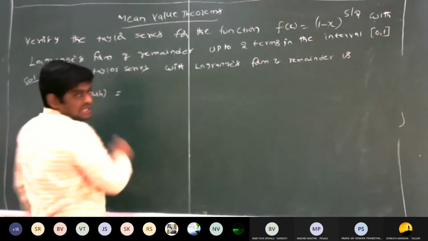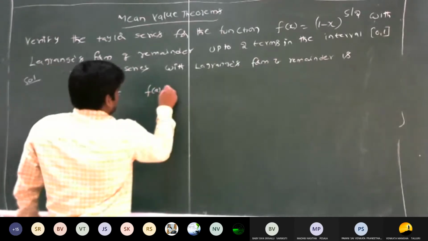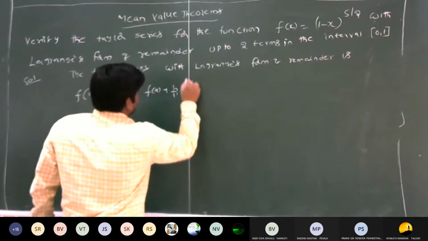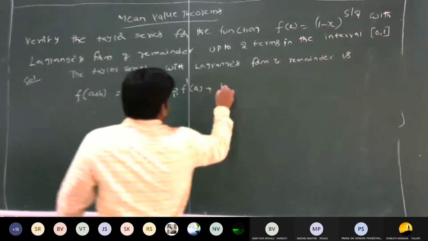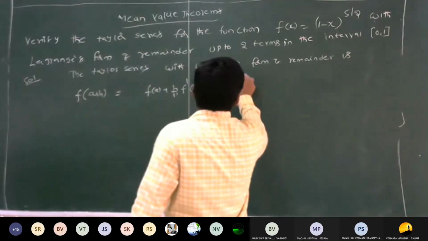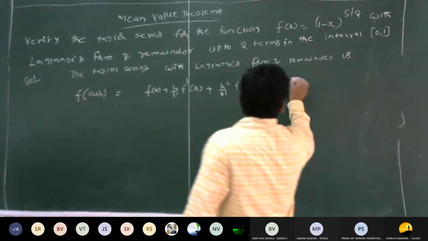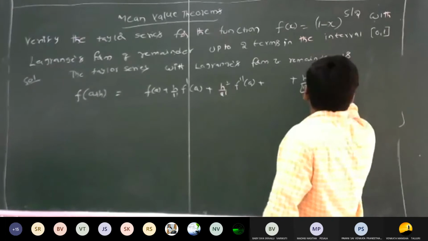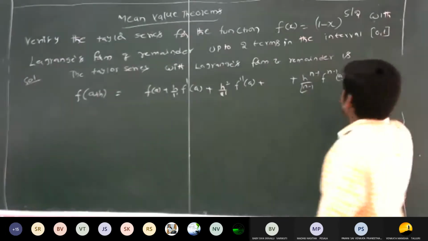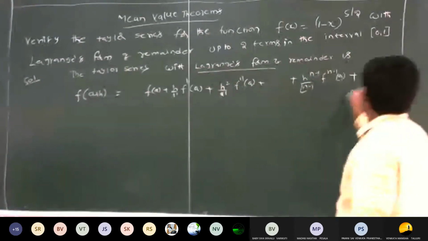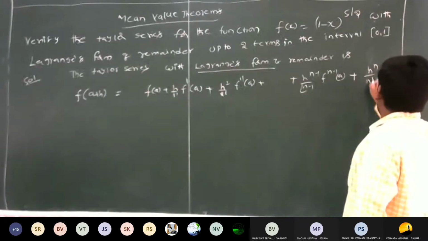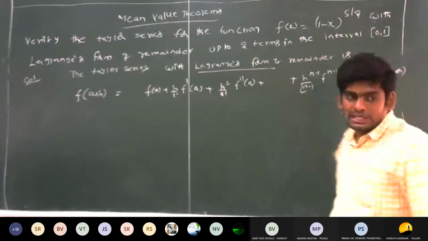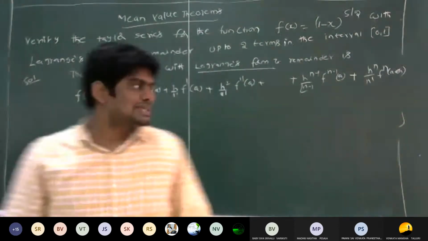That is f of a plus h is equal to f of a plus h by 1 factorial f dash of a plus h square by 2 factorial into f double dash of a, and so on, plus h power n minus 1 by n minus 1 factorial into f n minus 1 of a. Plus, what they are asking, Lagrange's form of remainder: h power n by n factorial into f n of a plus theta h.